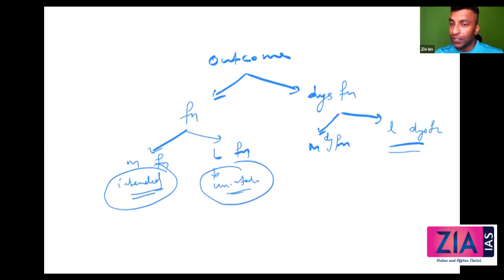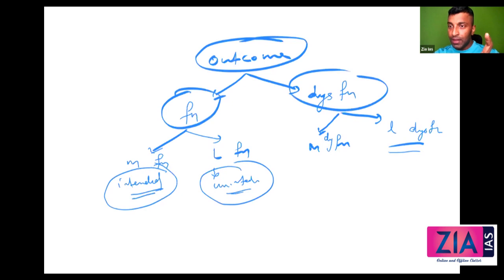It is the same case with dysfunction also. Intended dysfunction: you want to do something bad. So you want to murder someone, so maybe that is intended dysfunction. Whatever it is, that is the meaning actually. So intended dysfunction, unintended dysfunction. For everything, there will be function as well as dysfunction. That means outcome means consequences. The consequences can be positive as well as negative, function as well as dysfunction.